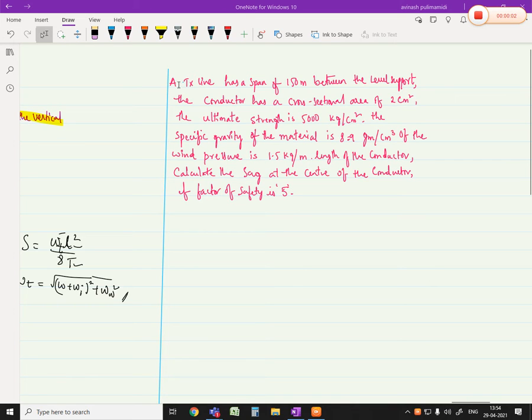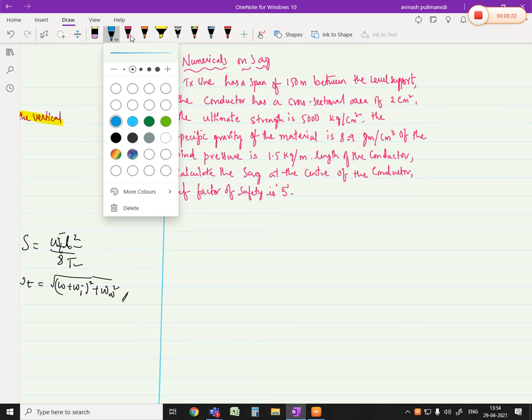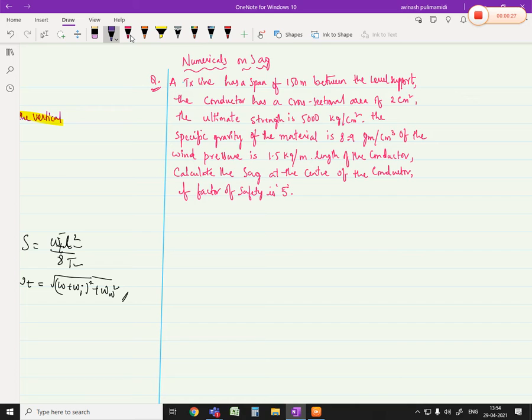So what is the given data? So this will be the numericals on SAG. Okay, so this was the given question here. So what is the solution we'll be finding over here is, first of all, let us highlight what is the